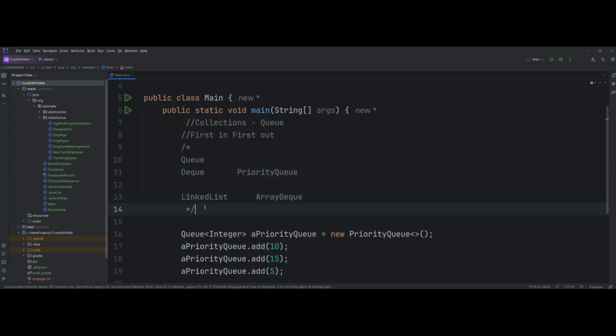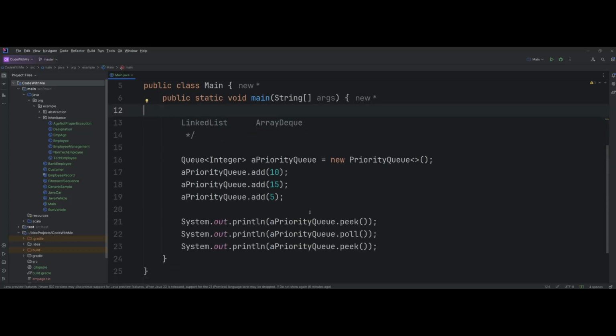So with that out of the way, let me take a look at the Deque, which is the next one here. Deque is implemented by two different implementations, linked list and array Deque. What is Deque? It's not pronounced DQ, it's pronounced as Deque, okay, DECK. And Deque means double-ended queue. The DE stands for double-ended. So double-ended queue meaning, as I mentioned, you can insert elements into the queue from the last of the queue, and you can remove from the top, right? But a double-ended queue allows you to insert elements on both sides of the queue and remove elements from both sides.